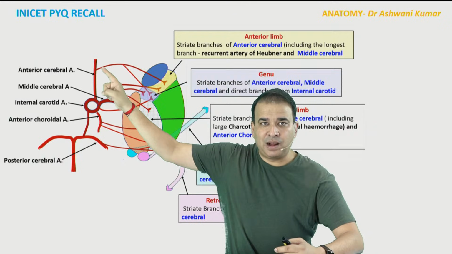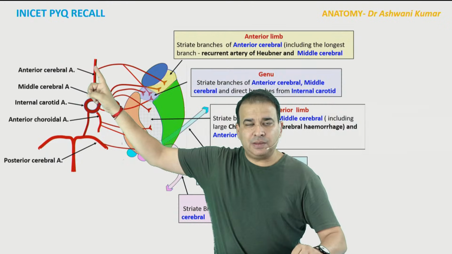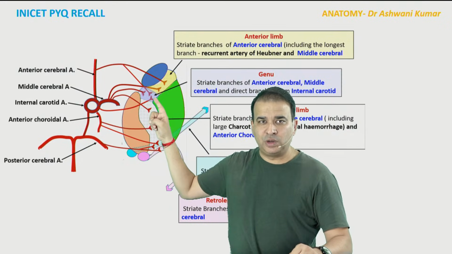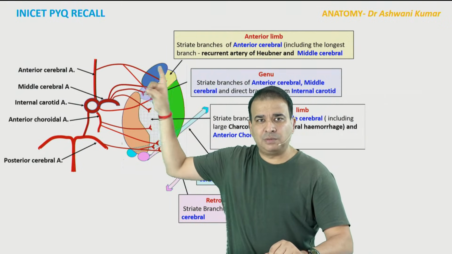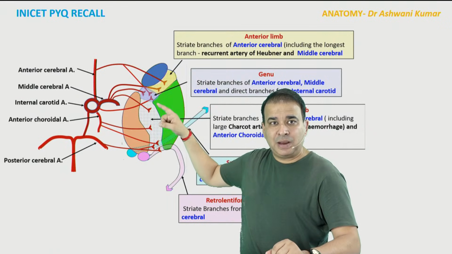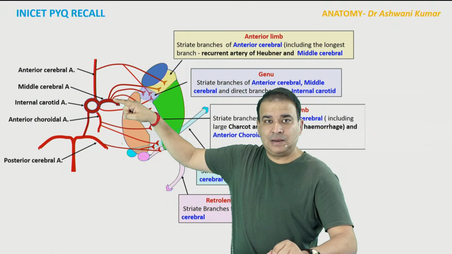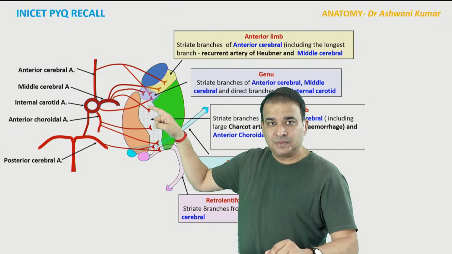Like the anterior cerebral artery is supplying the anterior limb and the genu part. Remember it like this. Anterior cerebral artery supplying the anterior limb and the genu here. Recurrent artery of Huebner and all, forget about it. Anterior cerebral artery supplies the anterior limb and the genu. The posterior limb is supplied by the middle cerebral artery, you can see, Charcot's artery coming from the middle cerebral supplies it.